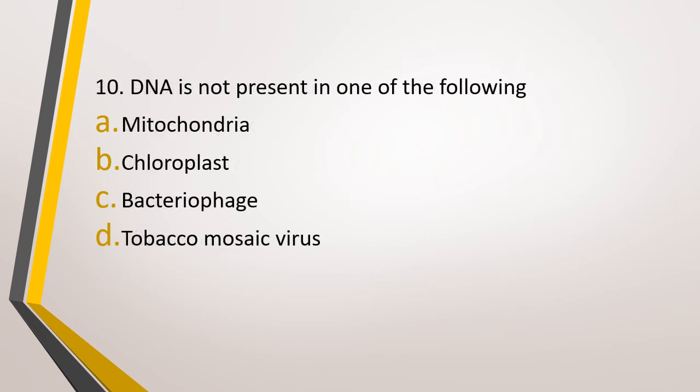Question number 10. DNA is not present in one of the following. Option A, mitochondria, option B, chloroplast, option C, bacteriophage, option D, tobacco mosaic virus. DNA not present in one of the following. The correct answer is option D, that is tobacco mosaic virus. The genetic material present in tobacco mosaic virus is RNA and not DNA.